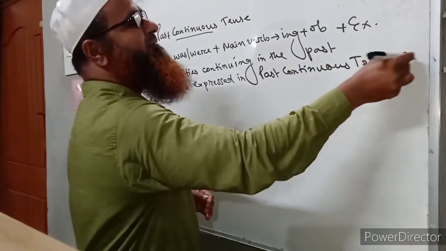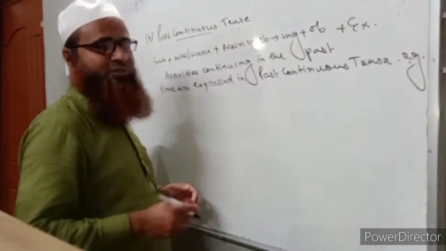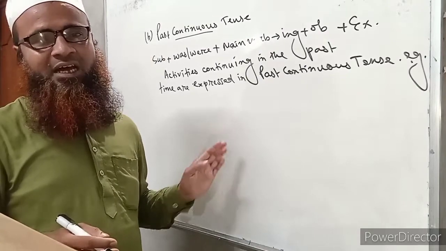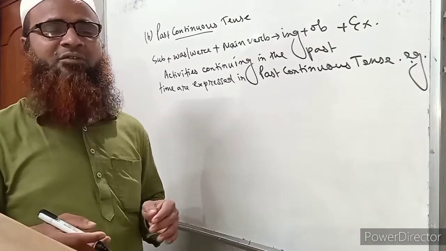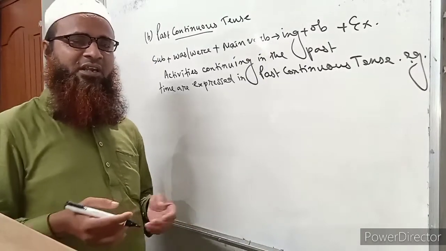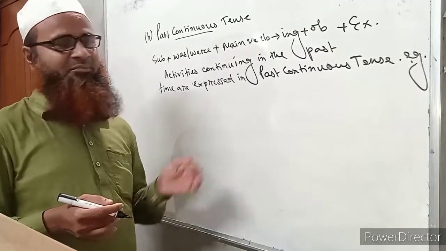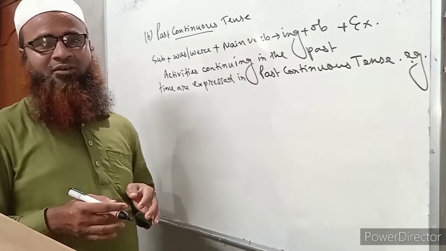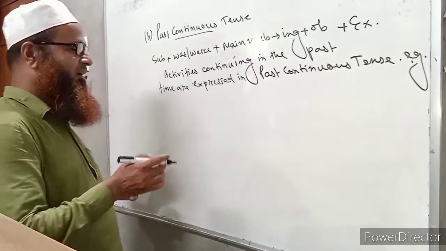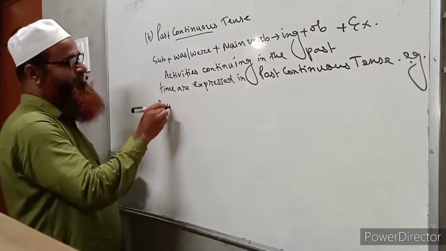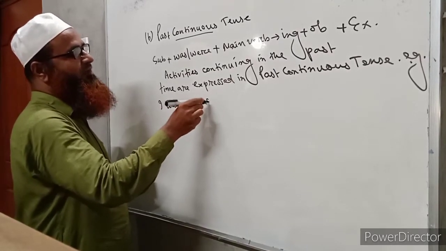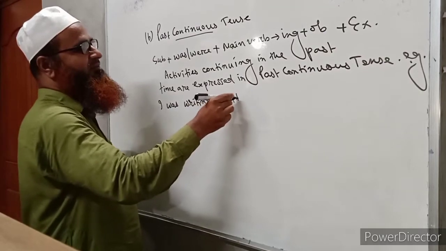So this is a very simple tense which can easily be understood. We have already understood present continuous, where the action is going on at the present time. Now past continuous means the action was going on in the past time. Okay, we may write that I was writing a letter then.